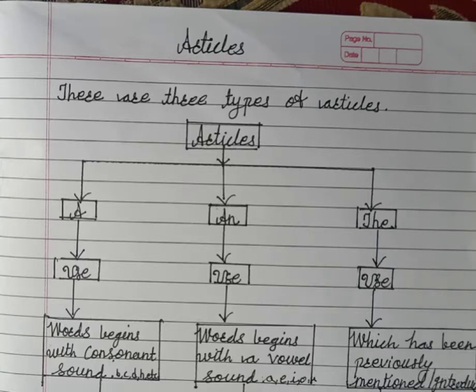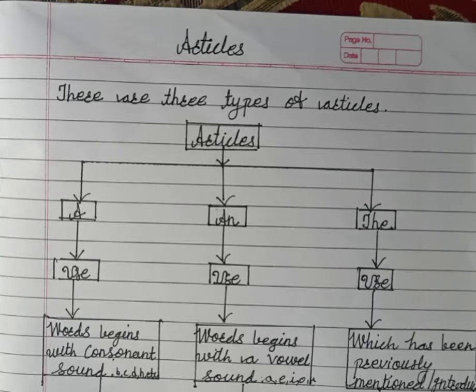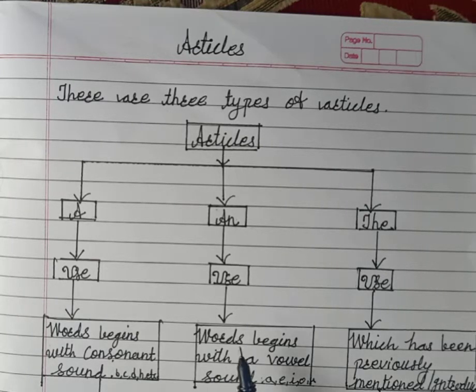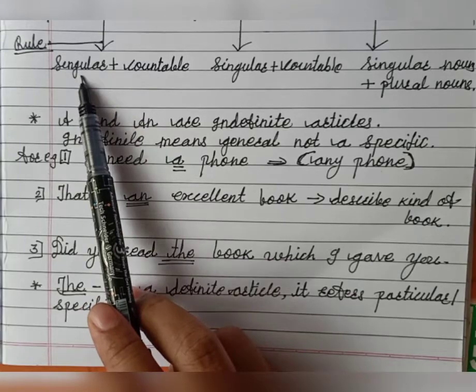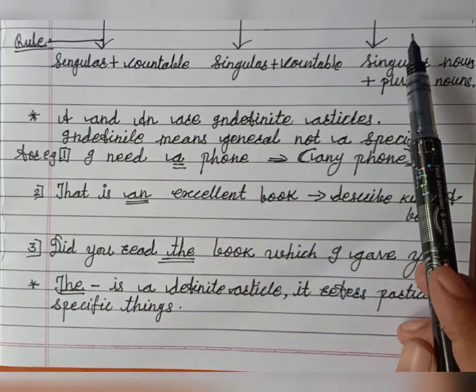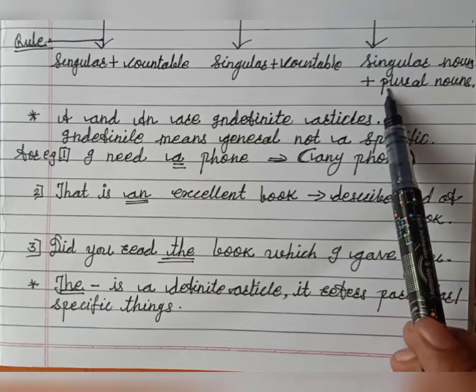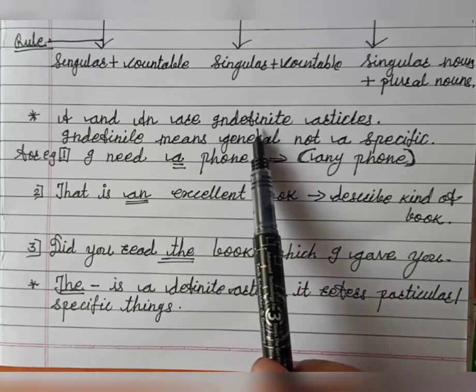Okay, we use a and an with singular and countable nouns, and the article the we can use with singular nouns plus plural nouns.